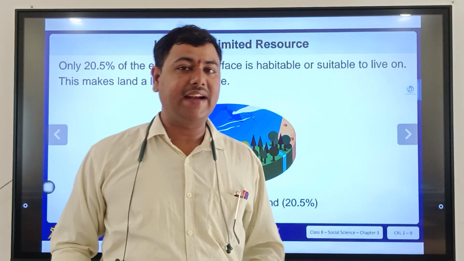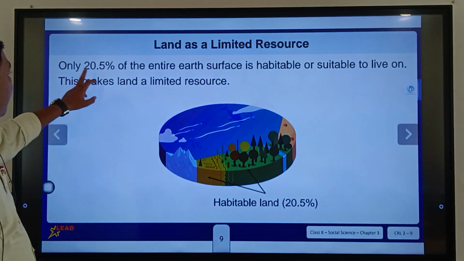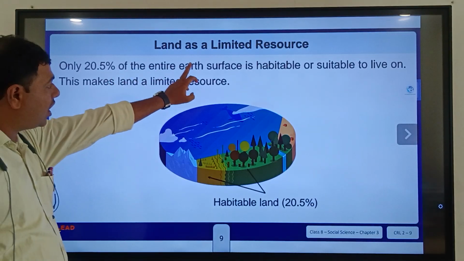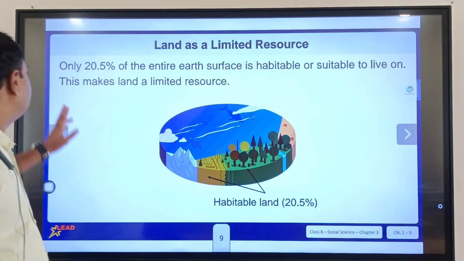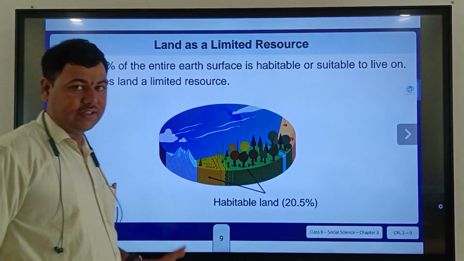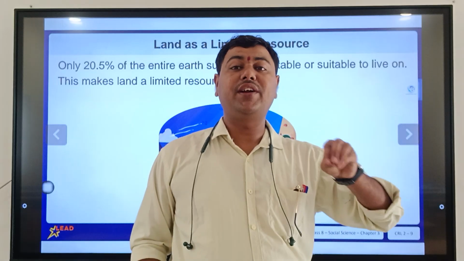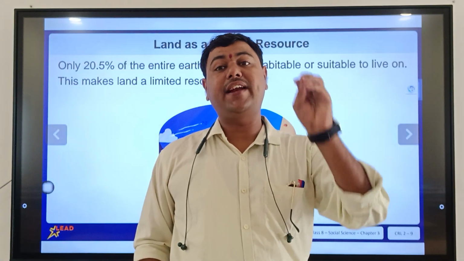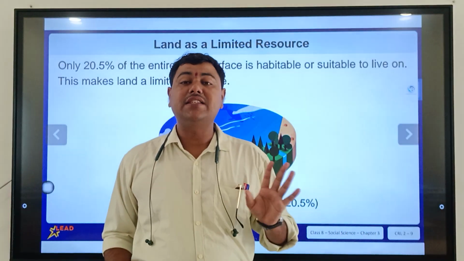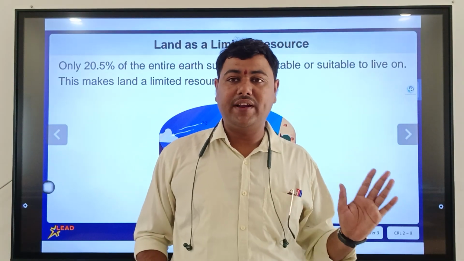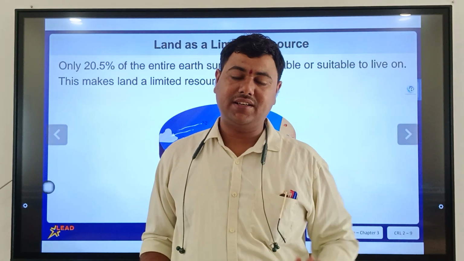So the habitable land is about 20.5%. Only 20.5% of the entire Earth surface is habitable, or suitable to live on. This makes land a limited resource. That's why land is a limited resource. We have only 20.5% of land that we can live on. The other part of the land is not suitable for human life because it is very cold, or very hot because of desert. It's barren land.